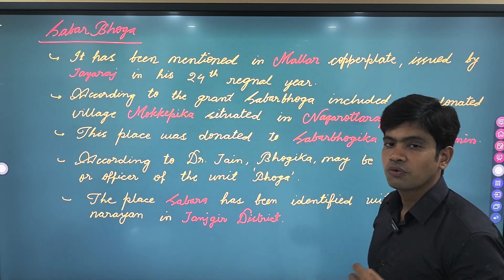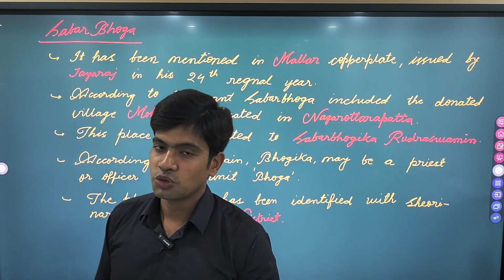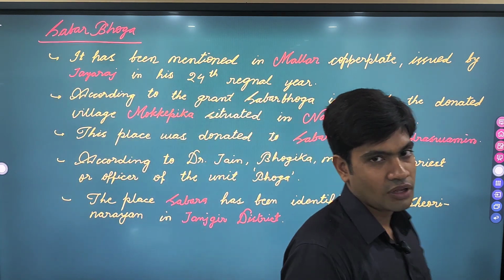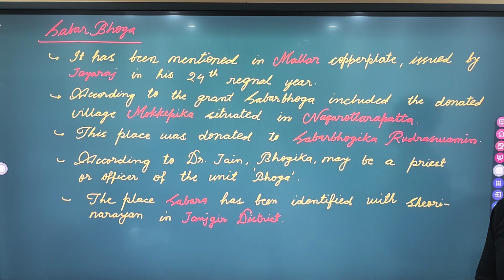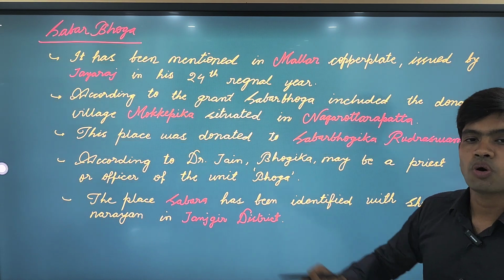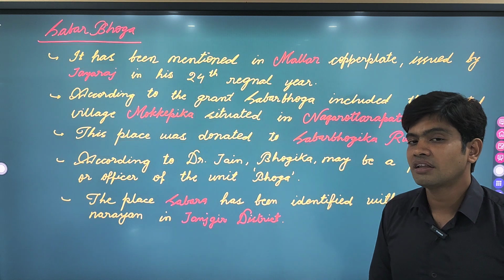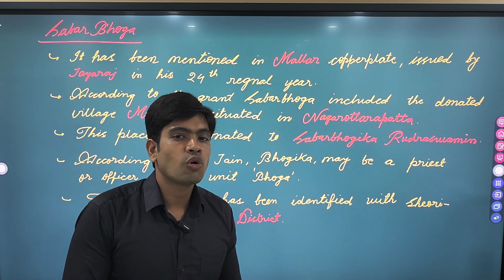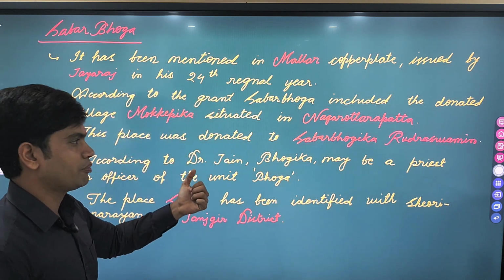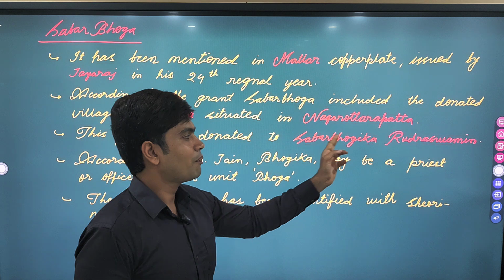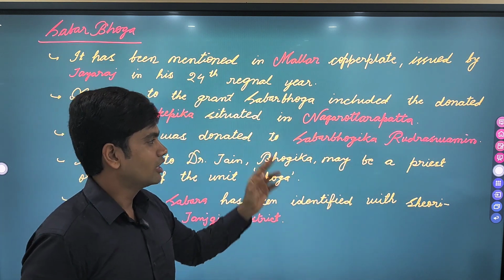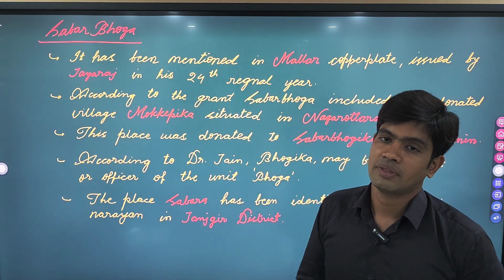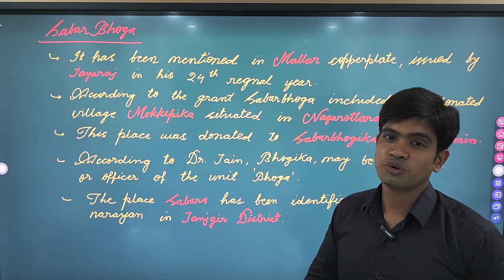So Jairaj in his 24th regnal year issued a copper plate known as the Mallar copper plate, which also recorded a grant similar to other copper plates. According to this Mallar copper plate, there were some places. One was Mokkepika, which has been identified as Mopka in Bilaspur. So the ancient name of Mopka in Bilaspur was Mokkepika. Mokkepika was located in Nagrottara Patta, which has been identified as Nagrodi, another village in the Bilaspur district.